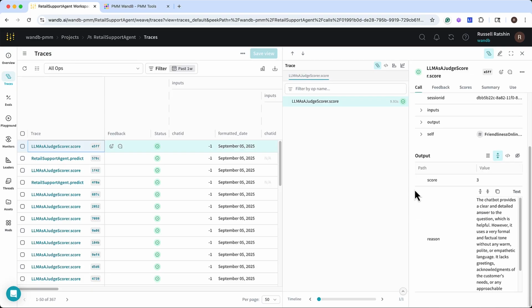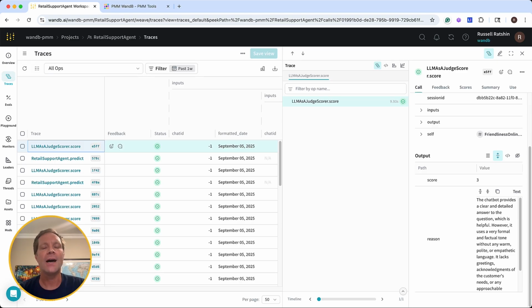And down below here, we can see a score and the reason behind the score, just as we requested in the friendliness score prompt. A score of 3 is fine. It's highly unlikely we've offended our customer in any way, but we're aiming for scores of 4 or above to provide our customers with the best possible experience. Optimization doesn't end simply because we've deployed our application into production. It's time for further iteration.